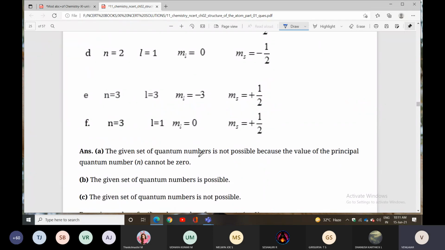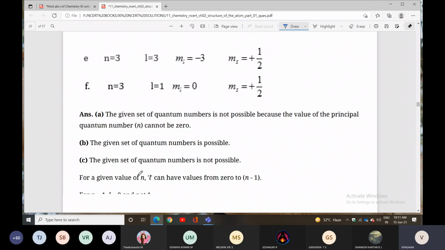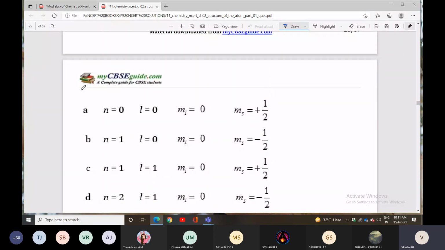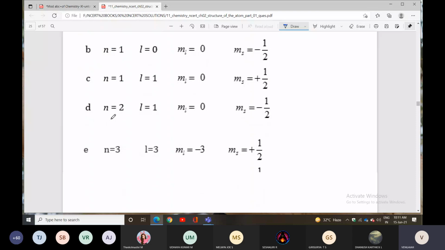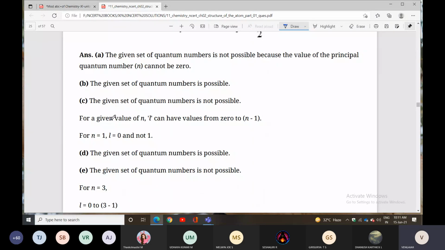The given set of quantum numbers is not possible because the value of the principal quantum number n cannot be 0. In the first one, n equal to 0 is given, and that will never be possible. Next, the given set of quantum numbers will be possible. Some questions will be like that, and you can check all of them.